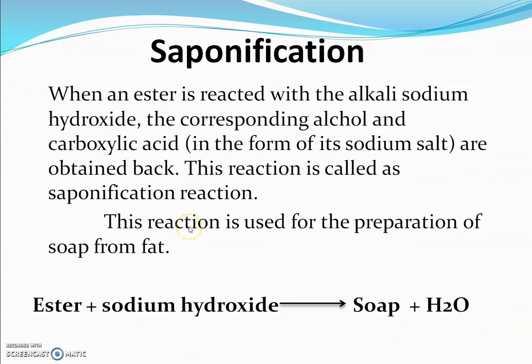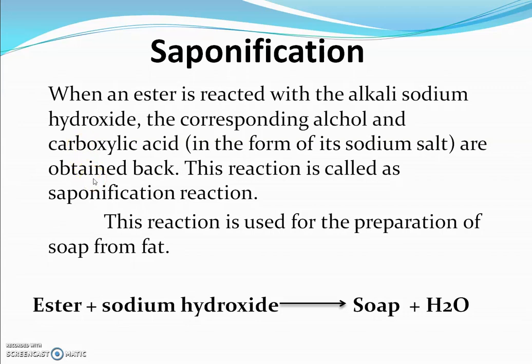In the last part of this video, we are going to discuss saponification. When an ester is reacted with an alkali like sodium hydroxide, the corresponding alcohol and carboxylic acid salt are obtained back.